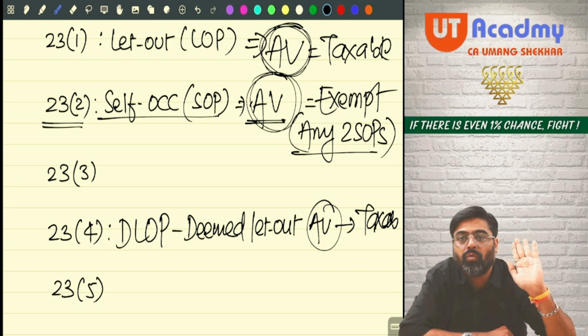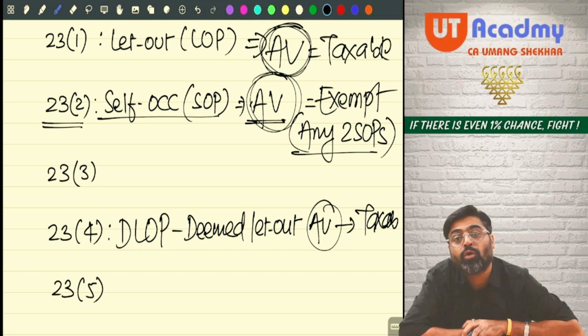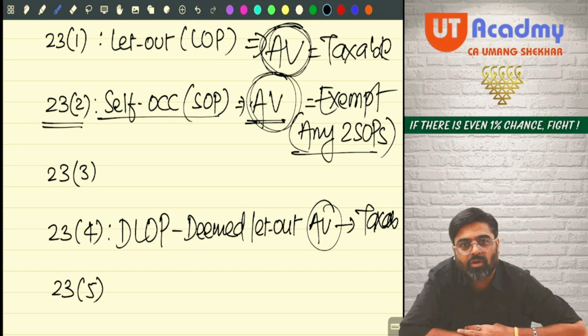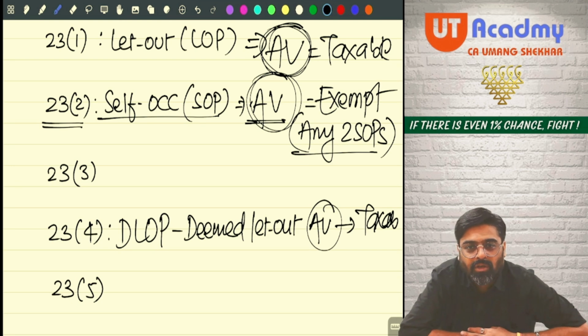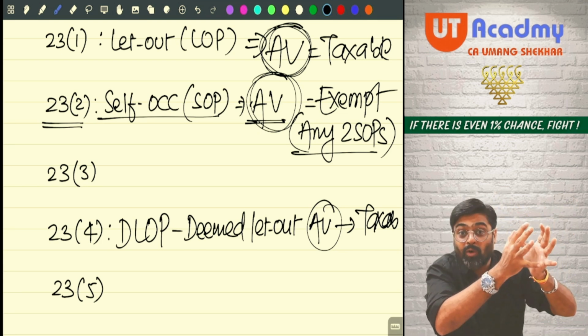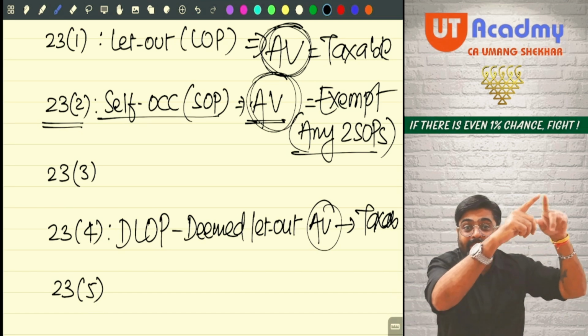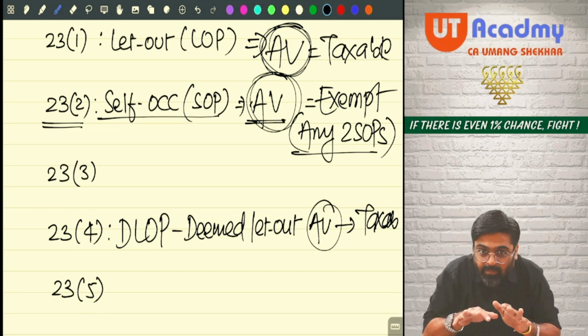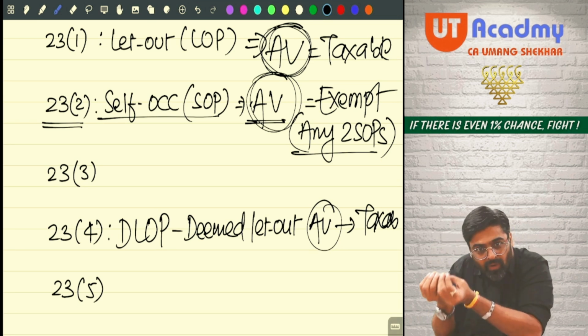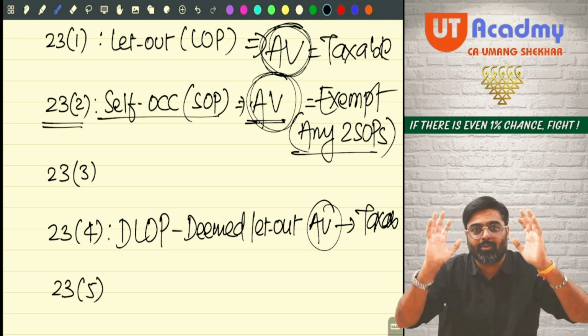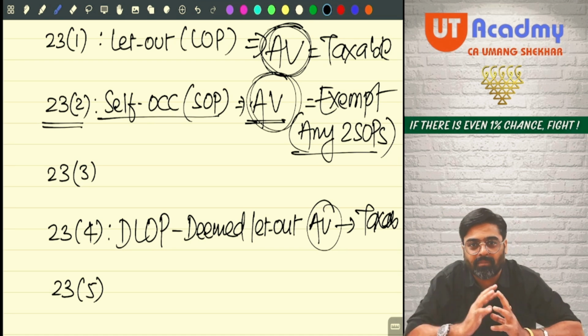Yes or no? Which 2 properties? Any 2 properties. The option is given to the assessee. So assessee, which 2 SOPs would you like to claim exemption for? Definitely those properties which have higher rent earning capacity, higher annual value. I will claim exemption for those 2 properties. And the remaining properties having lower rent earning capacity and lower annual value, I will show them as deemed let out properties. That will be better for me.